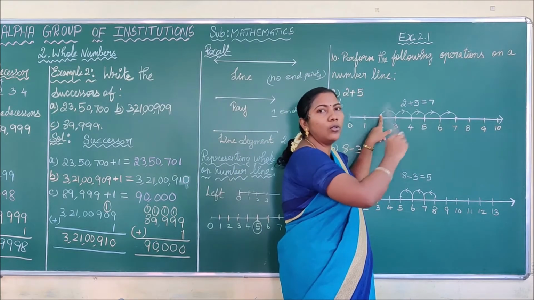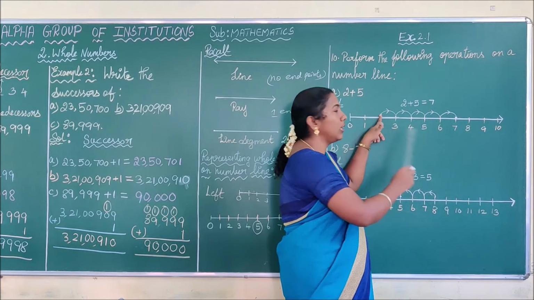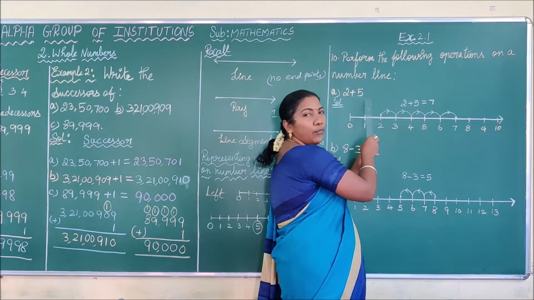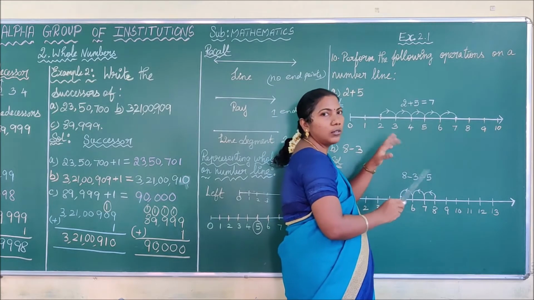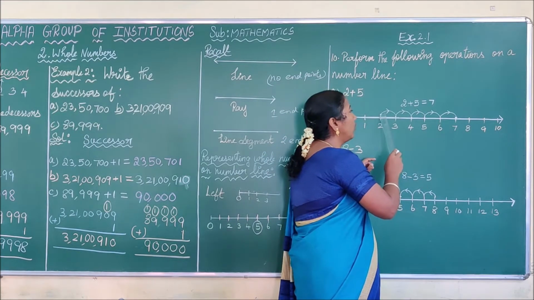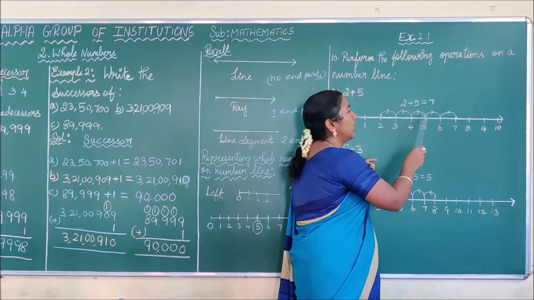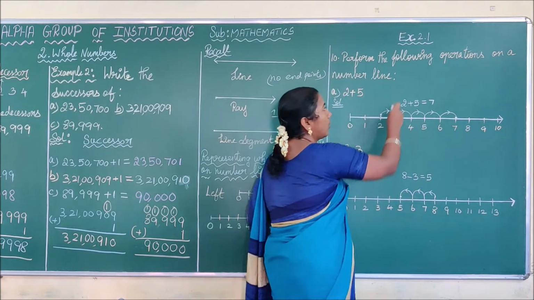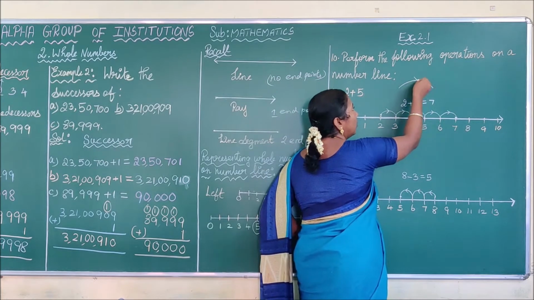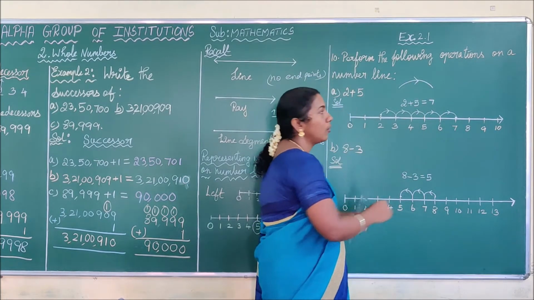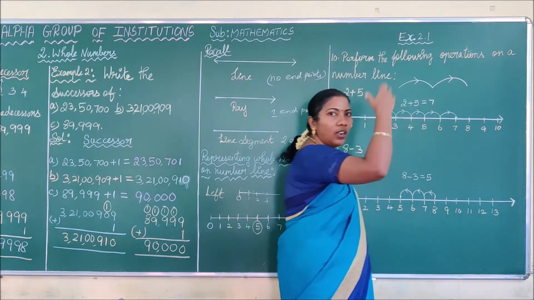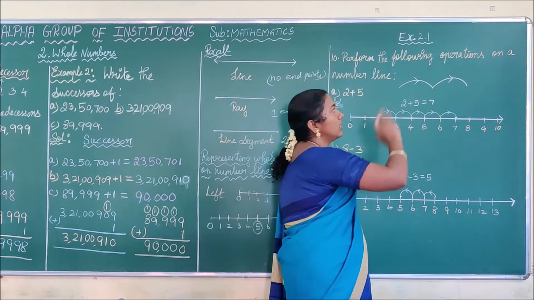Addition means you have to move on to the right hand side of the number line. So first you are moving 1 unit first. Here they give the 5, so you have to move 5 times each unit. First you are moving from 2 to 3 and then 4 and then 5 and so on, right hand side. While moving on left hand side, the arrow will change.